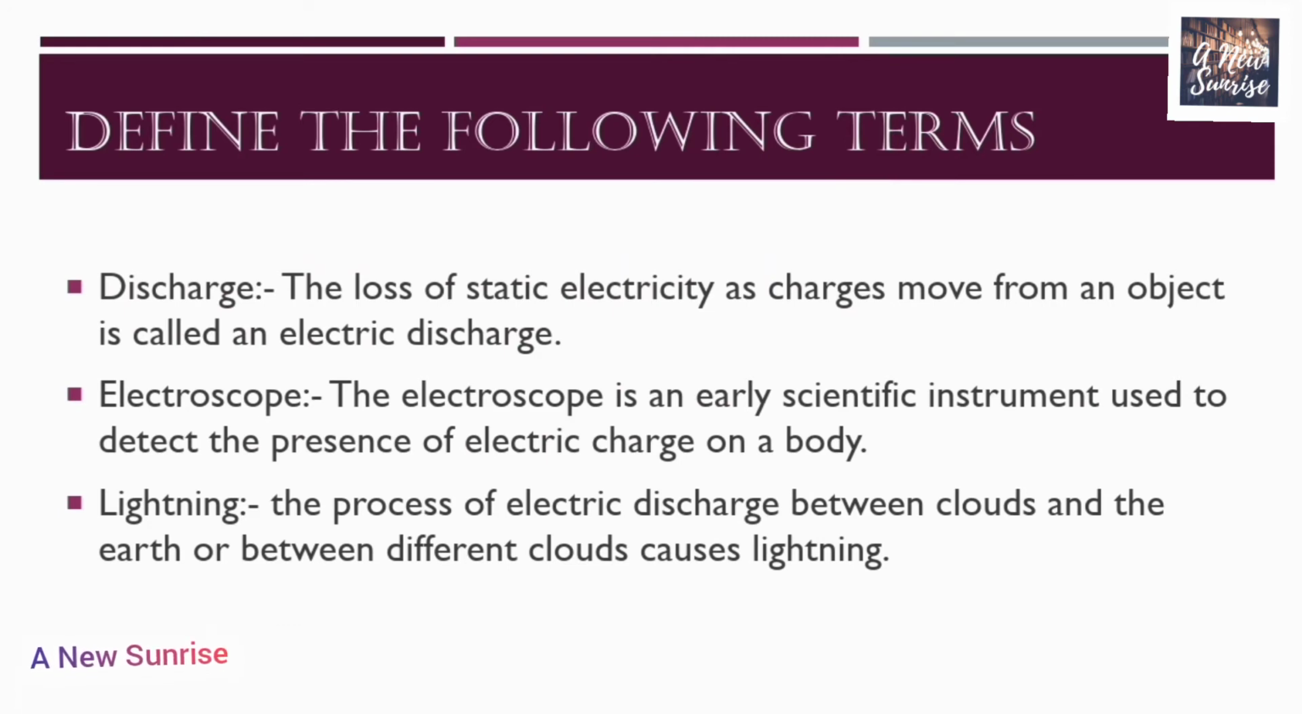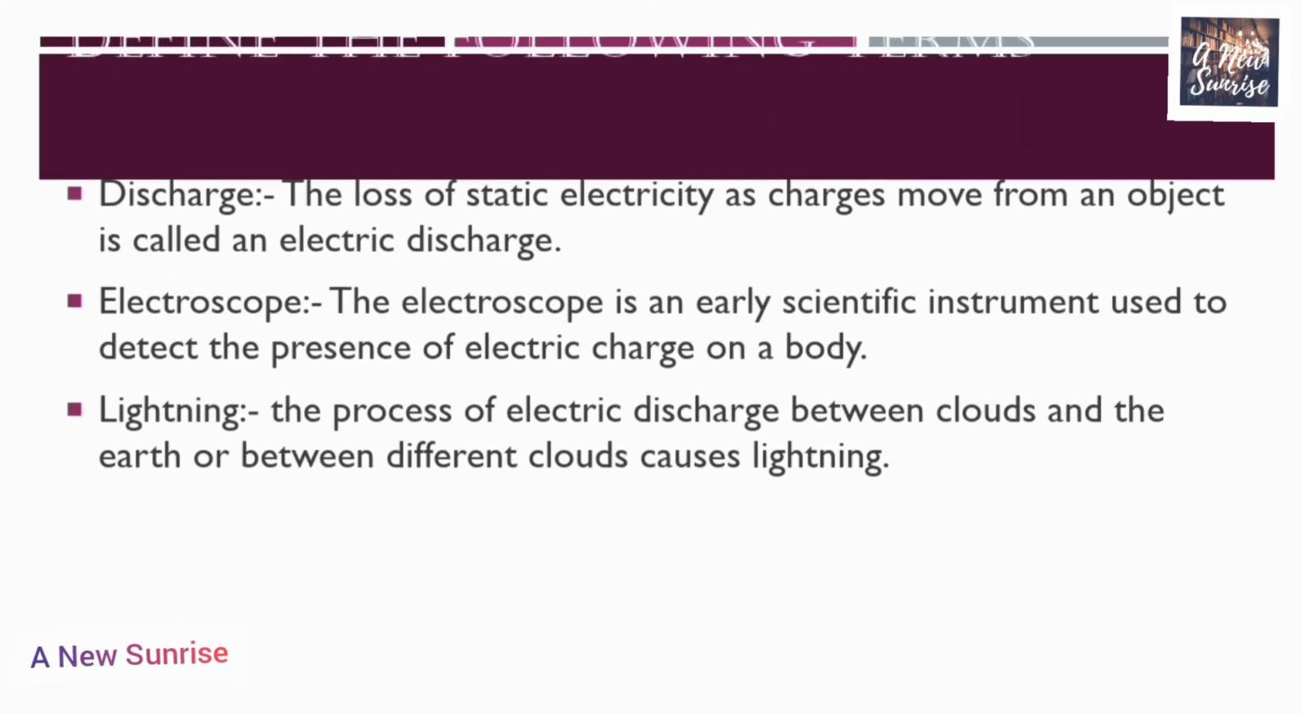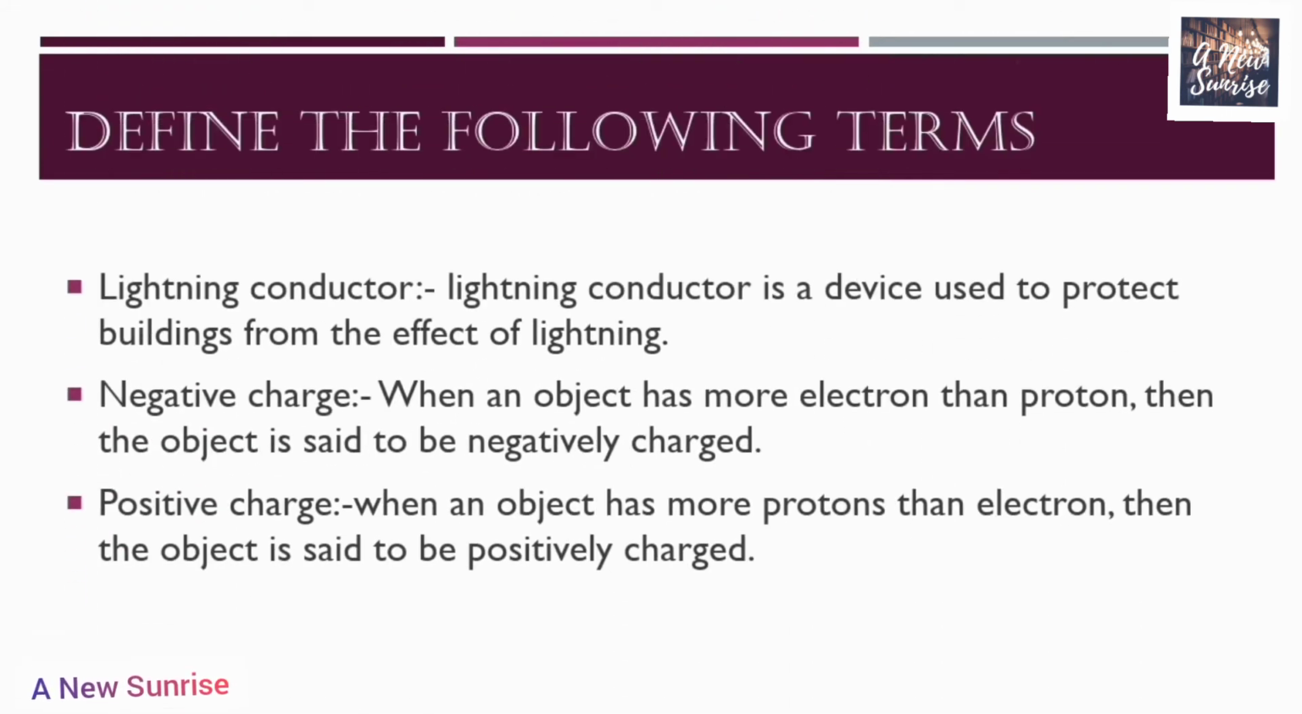Now, electroscope. The electroscope is an early scientific instrument used to detect the presence of electric charge on a body. Third term is the lightning. The process of electric discharge between clouds and the earth or between different clouds is called lightning. Now let us go towards our next term, that is lightning conductor. A lightning conductor is a device which is used to protect buildings from the effect of lightning.